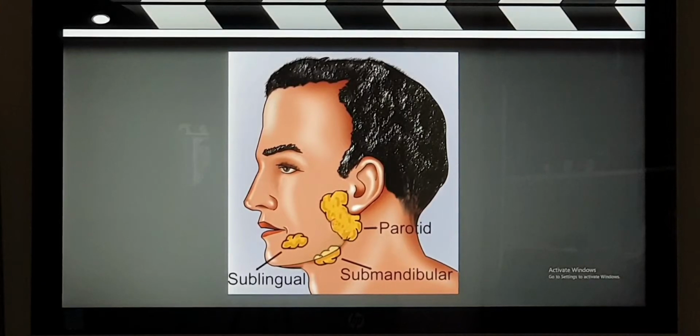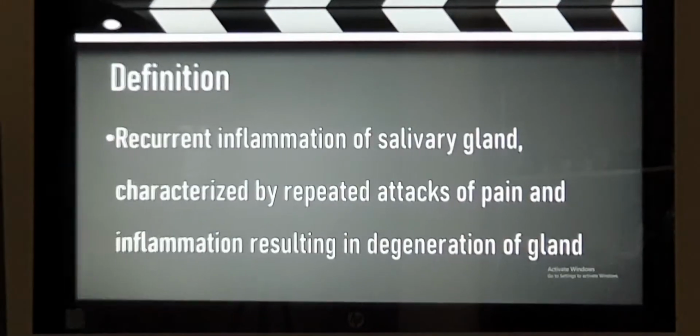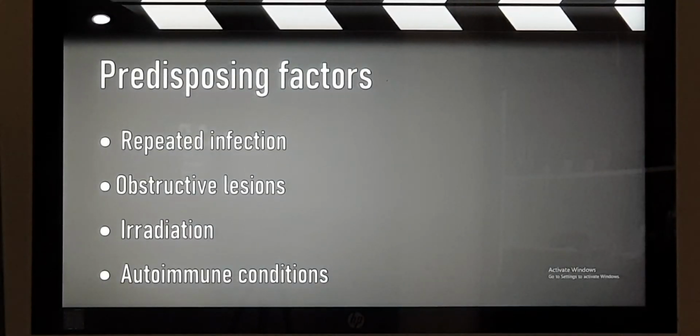Now, going into the causes of why the person gets chronic sialadenitis. I'll tell you a few predisposing factors. The main one is repeated infection of the salivary gland, which can result in chronic sialadenitis. Acute means the episode or the complaint of the patient is just for a few days. Chronic means the patient has had infection for a long time, specifically more than 3 months, and gets repeated episodes of infection, say about 2 to 3 times per year. That is chronic sialadenitis.